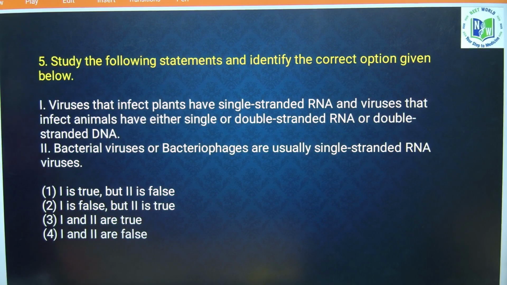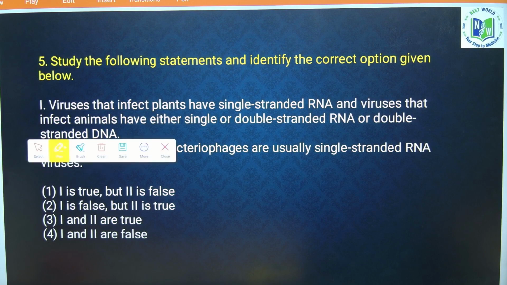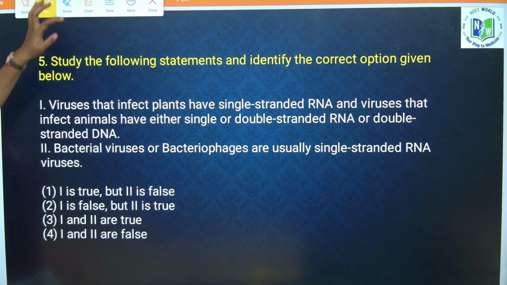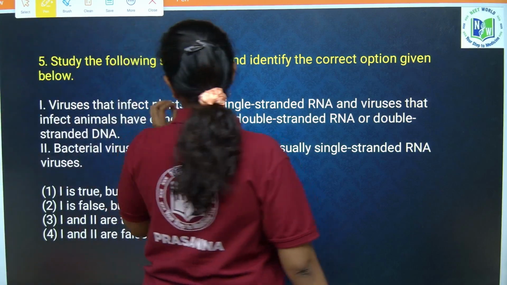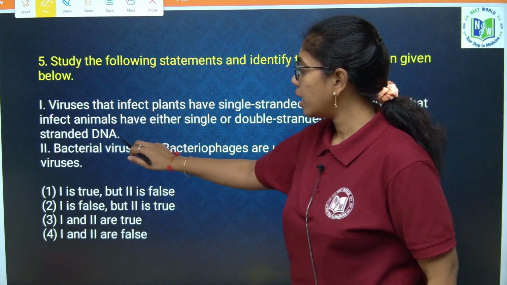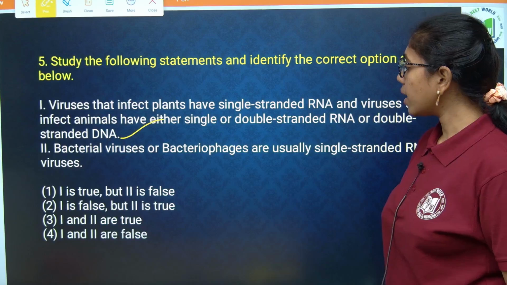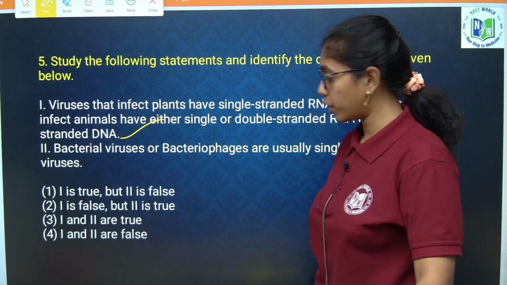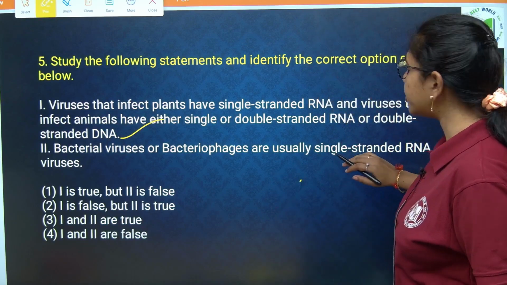Study the following statements and identify the correct option given below. Viruses that infect plants have single stranded RNA, and viruses that infect animals have single or double stranded RNA or DNA. True. Bacterial viruses, also called bacteriophages, are usually single stranded RNA.